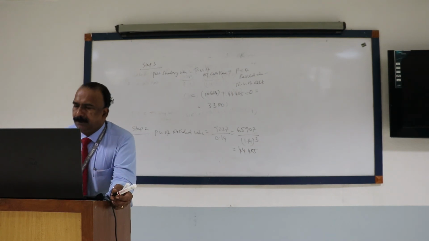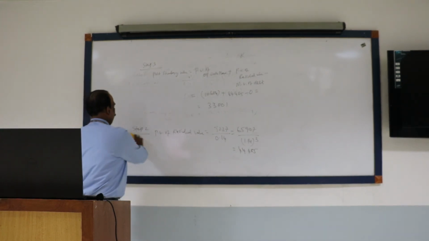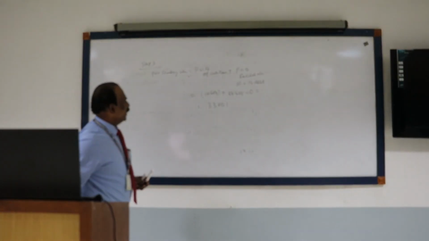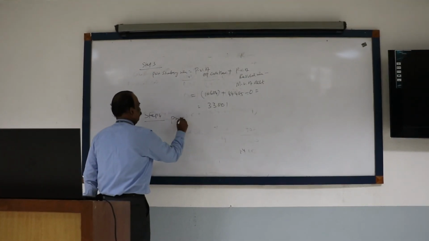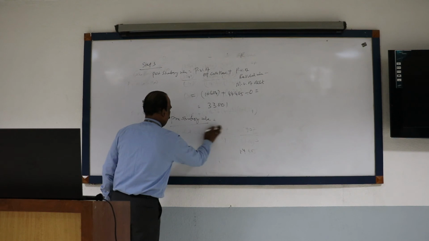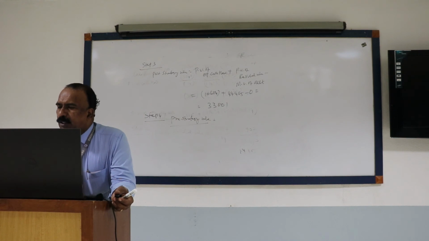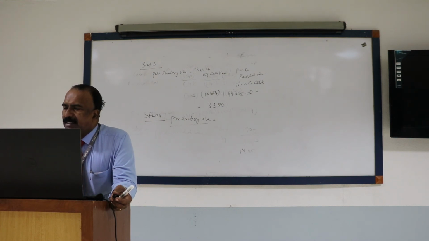Then step 4, we'll have to calculate the pre-strategy value. Pre-strategy value is cash flow before new investment divided by cost of capital minus market value of debt, if any.